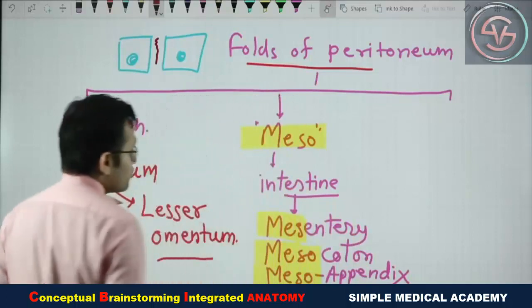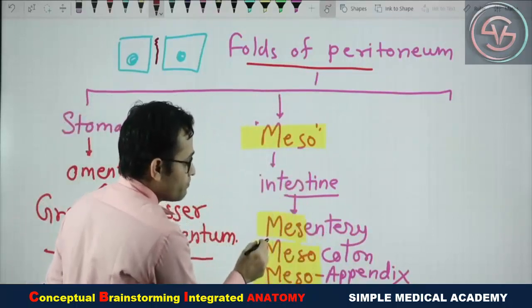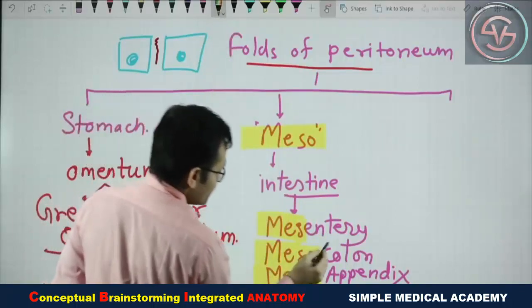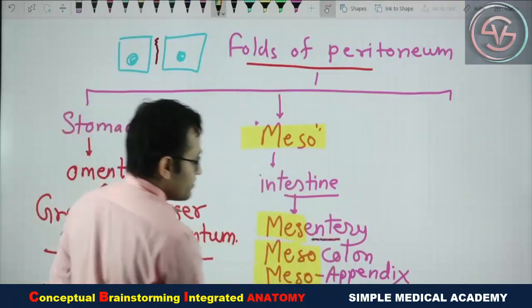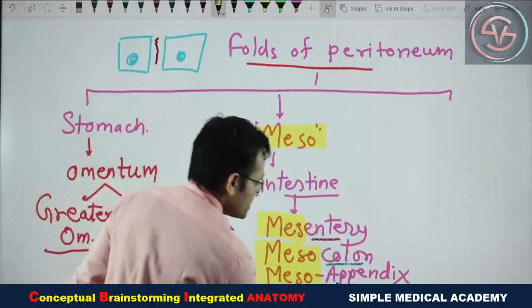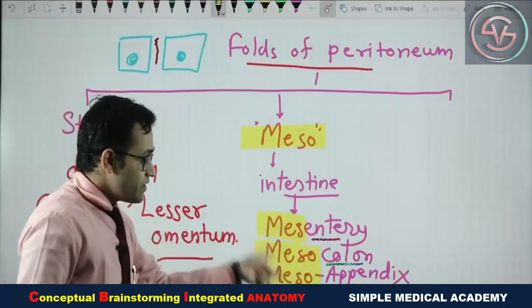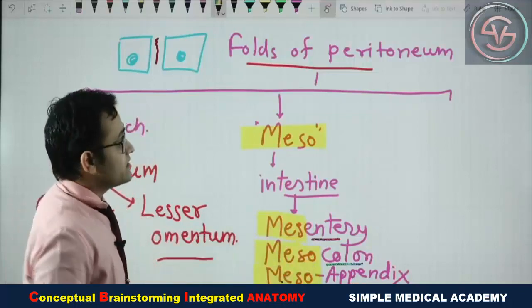Here we are going to see the meso. Mesentery means fold of the peritoneum attached with the intestine. Mesocolon, which is attached with the colon, the fold of the peritoneum. Mesoappendix, which is attached with the appendix, the fold of peritoneum attached with the appendix, that is the mesoappendix.